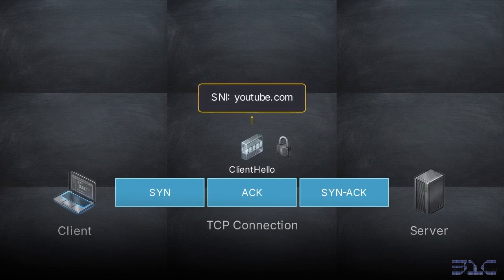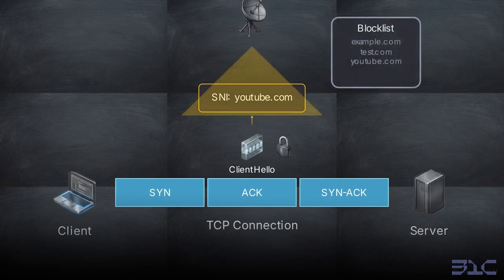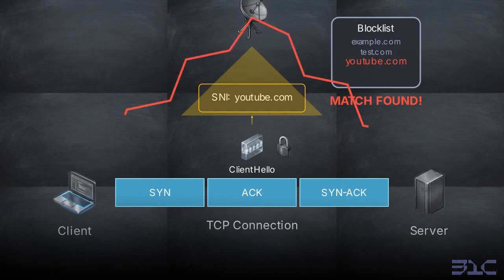The client initiates this encryption by sending a client hello packet. Inside that client hello packet sits the server name indication, or SNI. SNI is an extension to the TLS protocol that transmits the exact hostname the client is trying to reach, like youtube.com, in plain, unencrypted text. Because the transport connection is completely separate from the cryptographic setup, the SNI is visible to anyone sitting between the client and the server. A legacy DPI engine simply intercepts the traffic, reads this exposed SNI, and checks the requested website against its blocklist database.